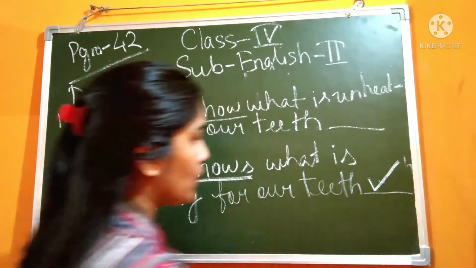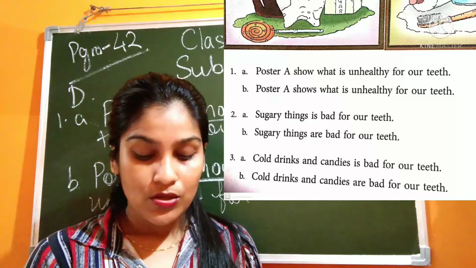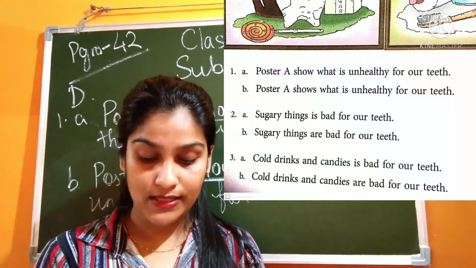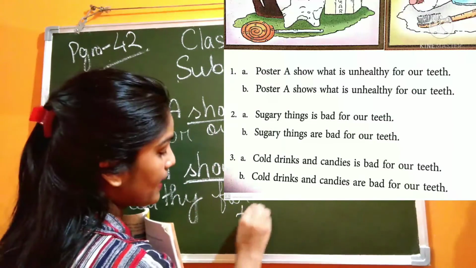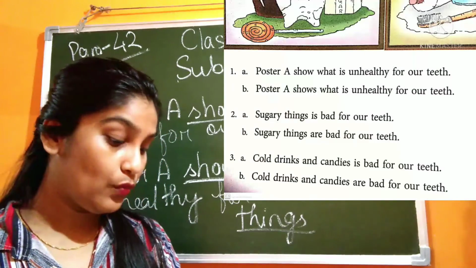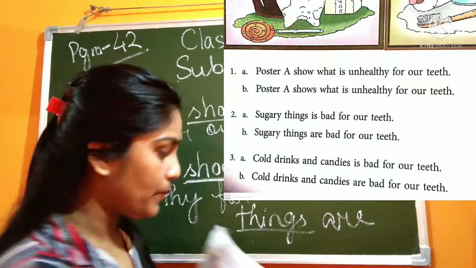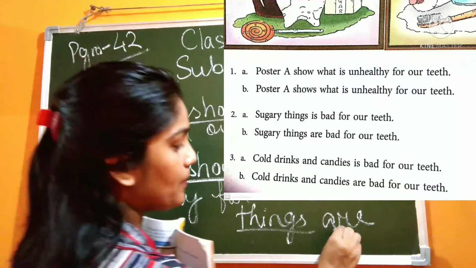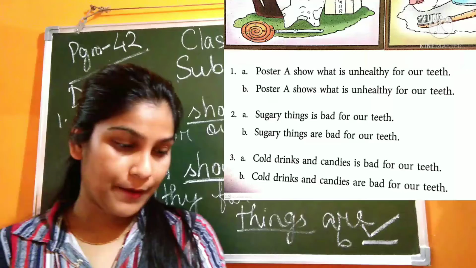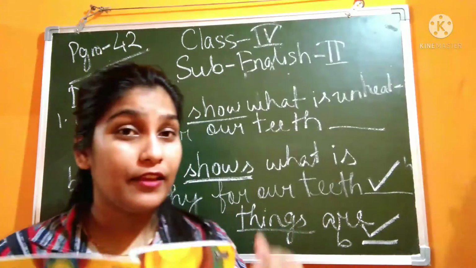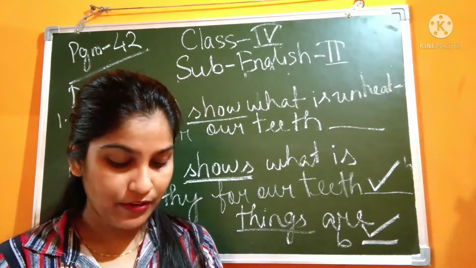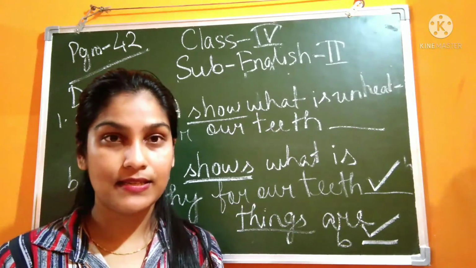You will tick mark. Okay. So now number 2. "Sugary things is bad for our teeth." Number B, "Sugary things are bad for our teeth." So if it is sugary things, things is plural or not? So what will we write, is or are? We will write are. Right. So which one will be the correct one, 2A or B? B will be the correct one. So in case of B, you will put a tick mark. Okay. Same way you try. You have to see the subject and verb, if the subject agrees with the verb or not. So same way you try 3, 4, 5, 6. We will also discuss this in June class.